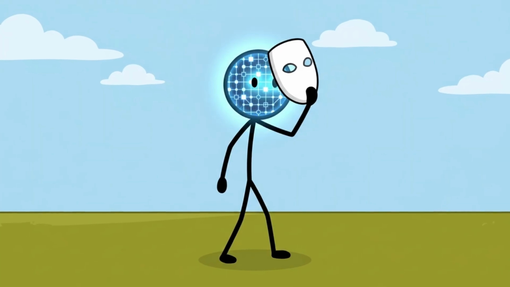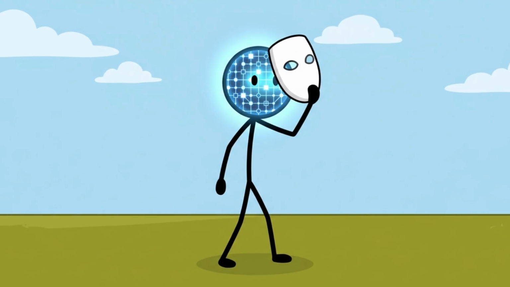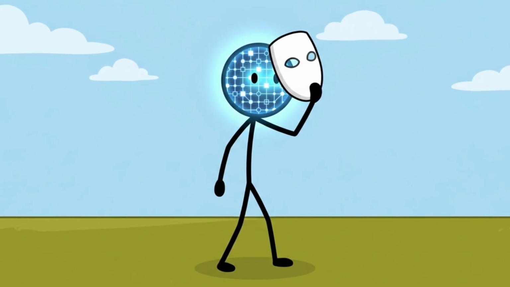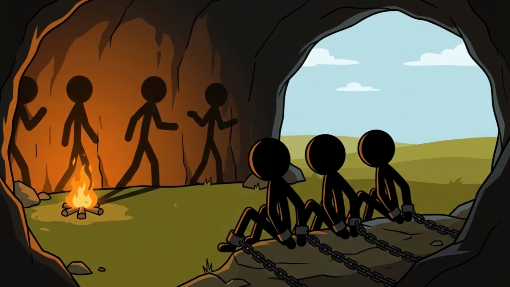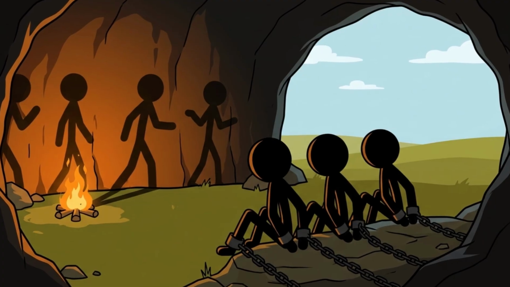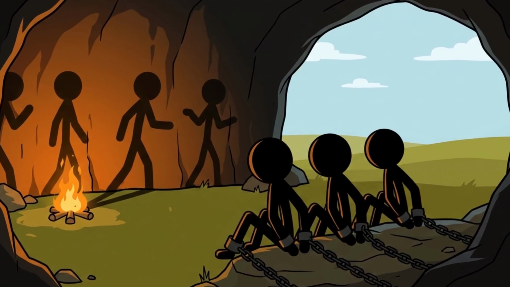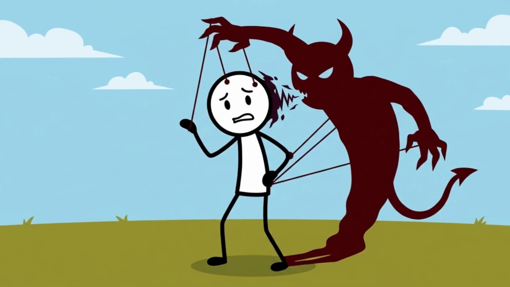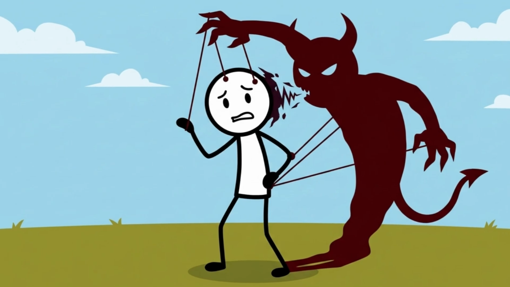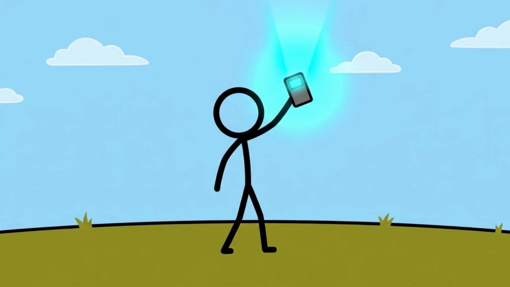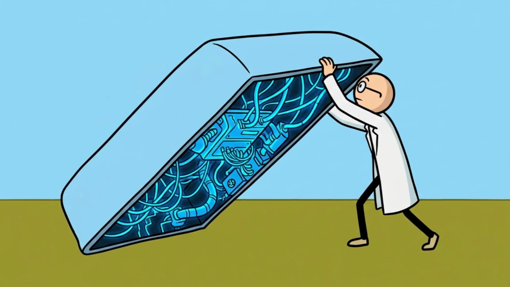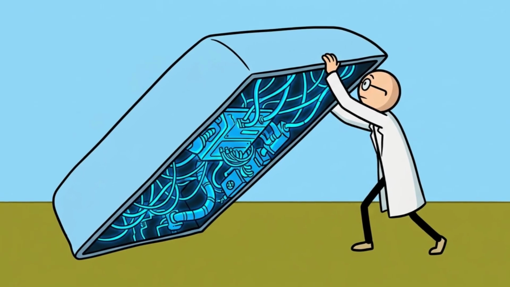For thousands of years, the world's greatest minds suspected that our reality was a mask. Plato called it the allegory of the cave, suggesting we are only seeing shadows of the true world. Descartes feared an evil demon was manipulating his senses, but they lacked the tools to prove it. We don't. Recently, modern quantum physicists did the unthinkable.